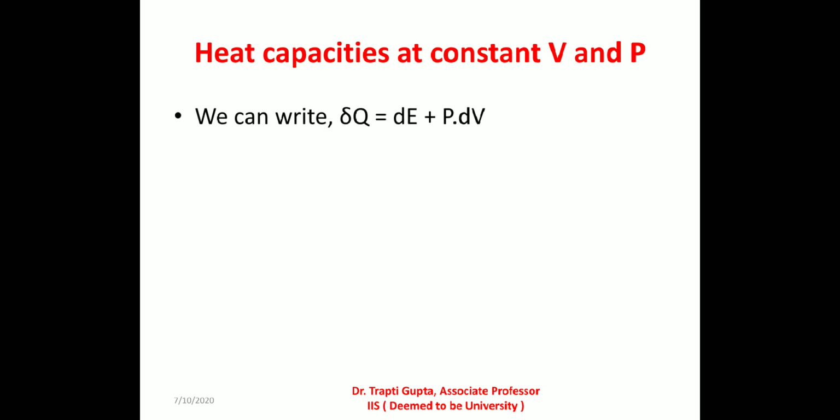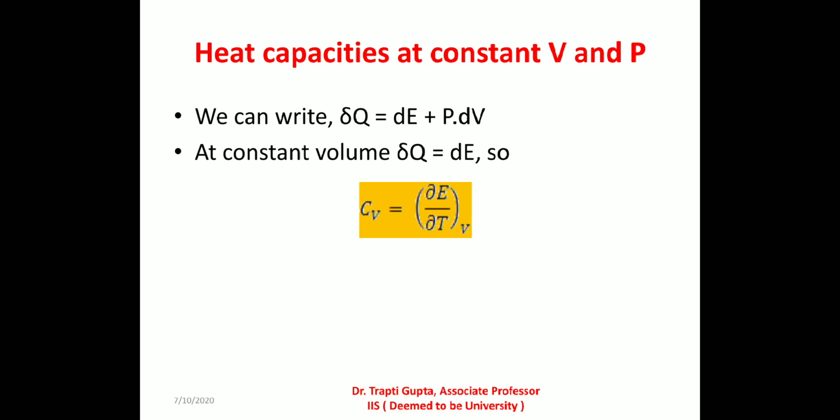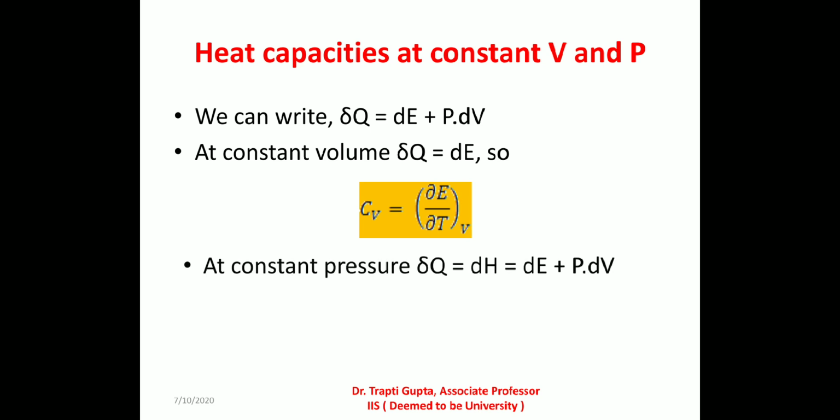We can write del Q is equal to dE plus PdV. At constant volume, dV is equal to 0, so we can write del Q is equal to dE. And Cv is equal to del E upon del T at constant volume. So we can say that heat capacity of a system at constant volume is defined as the rate of change of internal energy with respect to temperature.